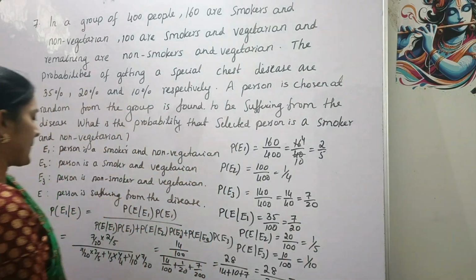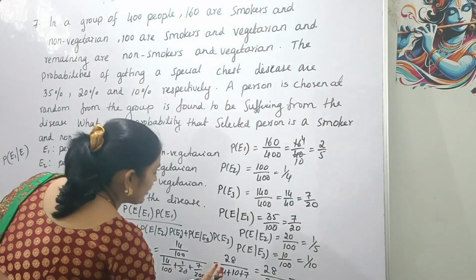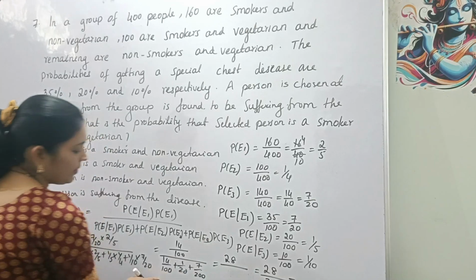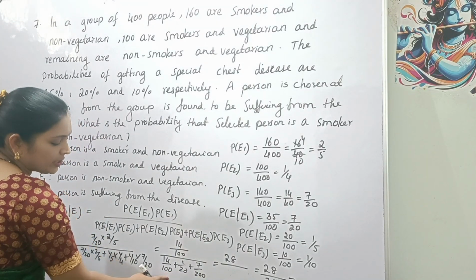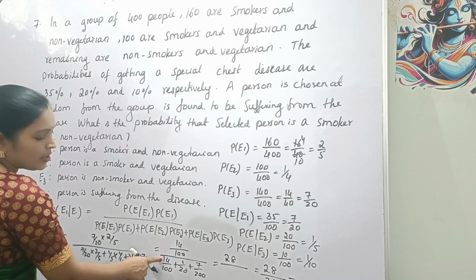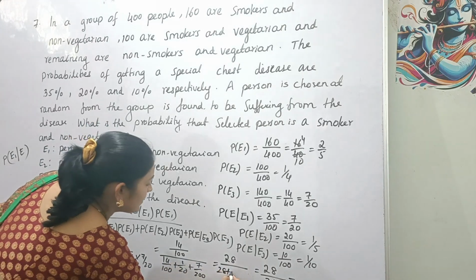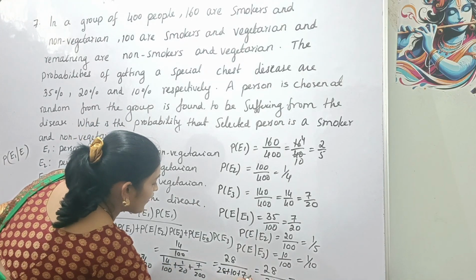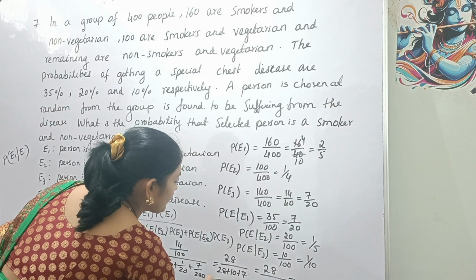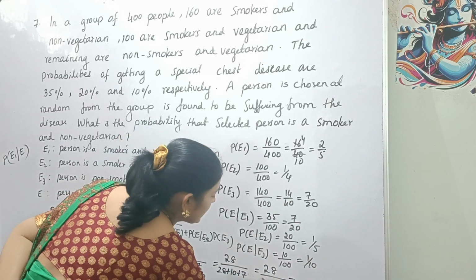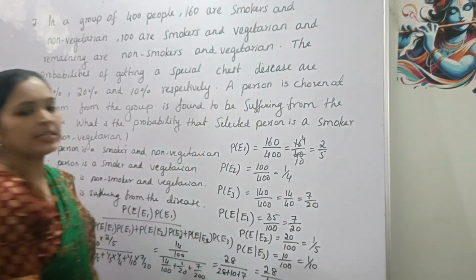Here we make the LCM the same, denominator 200, so we have to multiply by 2 here. Numerator 28, denominator 28 plus 10 plus 7. 28 plus 10 is 38, 38 plus 7 is 45. So 28 divided by 45 is the answer.